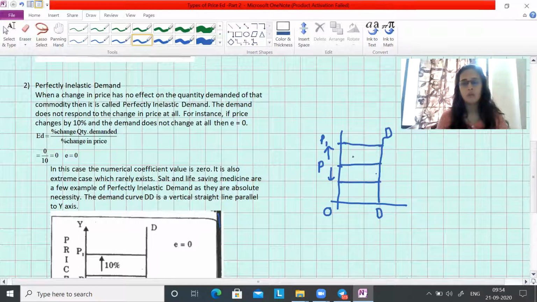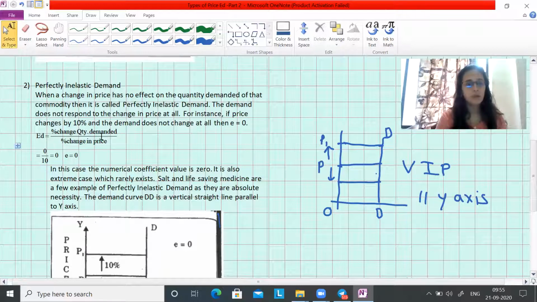What they are saying is that there is a change in the price. Earlier the price was constant, and here they are showing that the price is changing. Sometimes it is increasing, sometimes it is decreasing, still my demand remains constant. So VIP, that is perfectly inelastic, the DD curve is a vertical straight line, parallel to which axis? Y-axis.